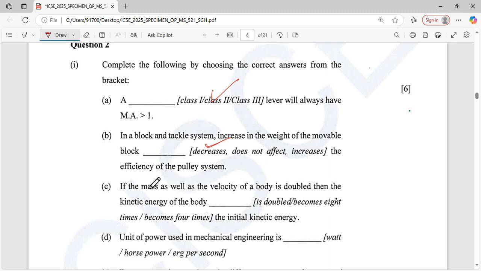Okay. Number C. The mass as well as the velocity of a body are doubled; the kinetic energy of the body becomes 8 times.